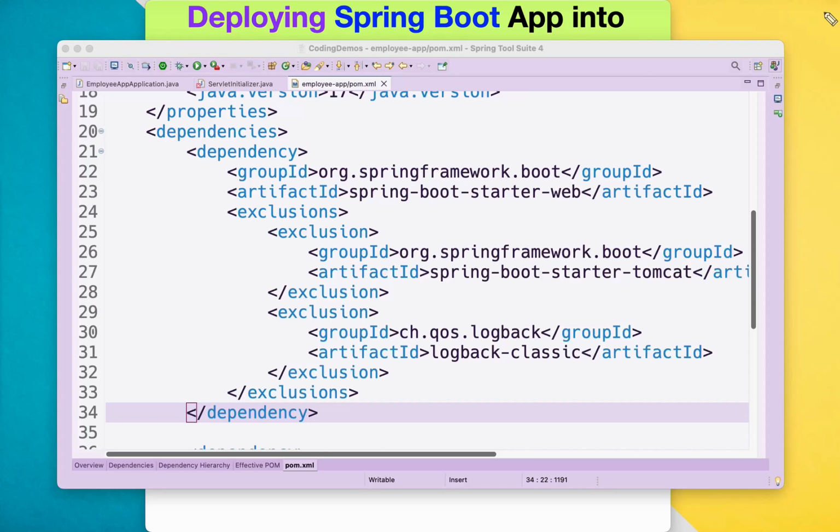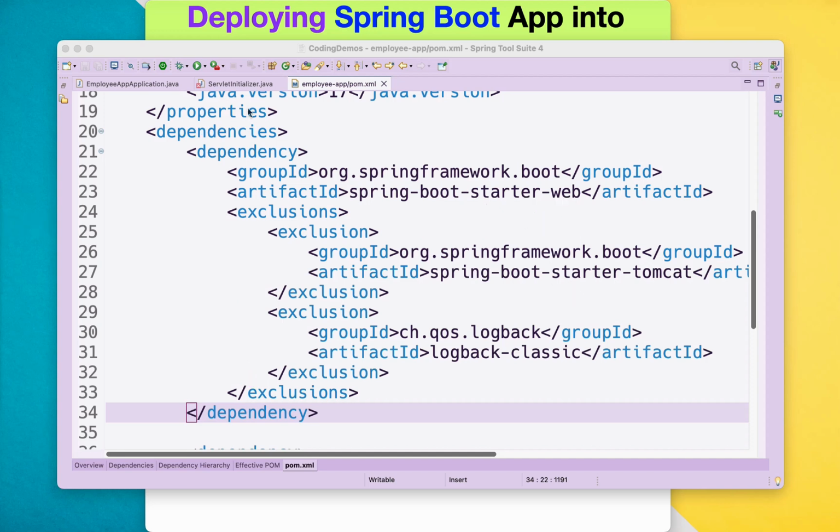As we have discussed the exclusions list, one is the Tomcat embedded server which got excluded, as well as the logback classic dependency which got excluded from the starter web. So these steps are very essential for deploying the war archive into an external Java EE server like WildFly. Since we have completed these two exclusions, there is one important challenge that we will be facing upon excluding them.